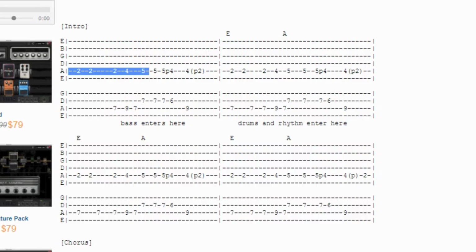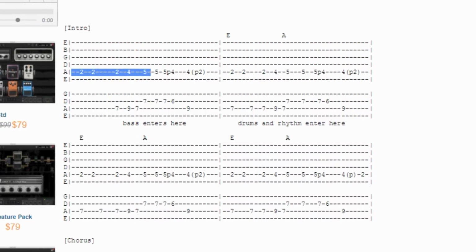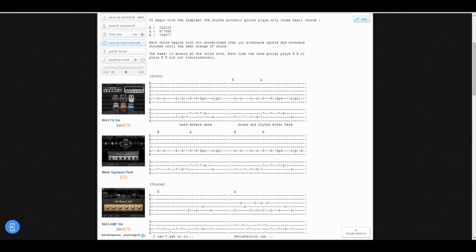All right. So it says 2, 2, 2, 4, 5. Let's just do that much right there. Okay, that's on the A string or the 5th string. Remember, thickest string down here, thinnest string up here. So 2, 2, 2, 4, 5. So if I play 2, 2, 2, 4, 5, and again, you should be able to hear the beginnings of Satisfaction.